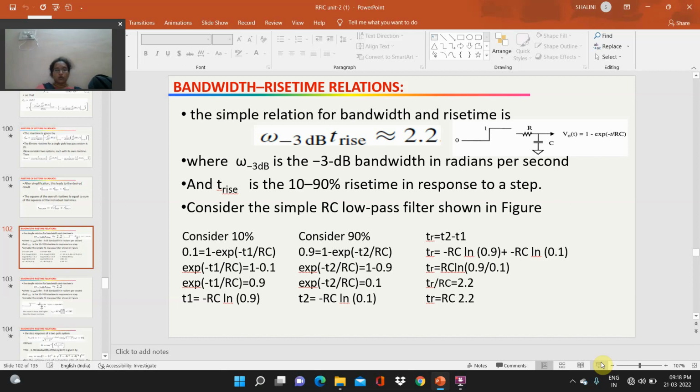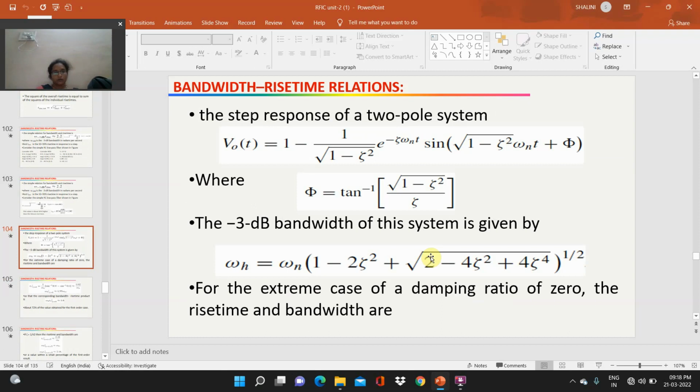T2 is equal to minus RC ln of 0.1. TR is equal to T2 minus T1. TR is equal to RC ln of 0.9 plus RC minus RC ln of 0.1. TR is equal to RC ln of 0.9 by 0.1. TR by RC is equal to 2.2. TR is equal to RC into 2.2.